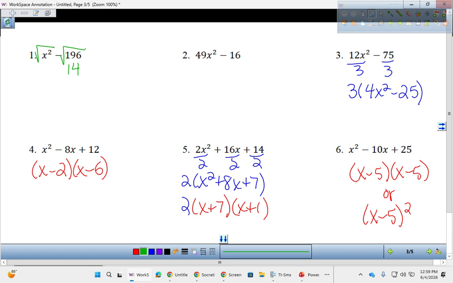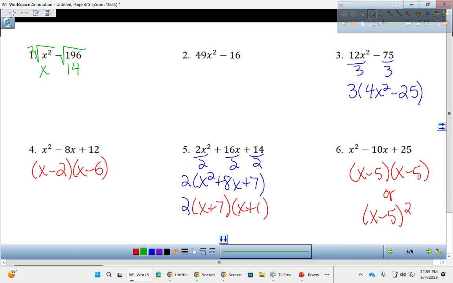To do the square root of x squared, what number's on the outside if there isn't one? 2. It's not a 1. It's a square root. And with variables, we do the inside number divided by the outside number. So 2 divided by 2 is 1, and then there's an x. So it's like x to the first, which is just x, right?